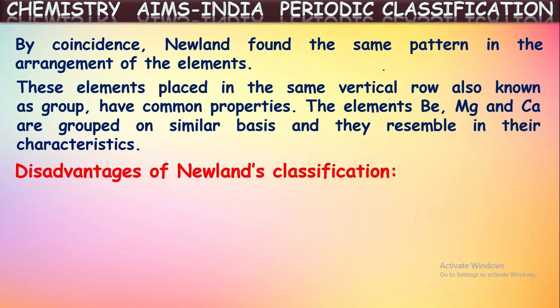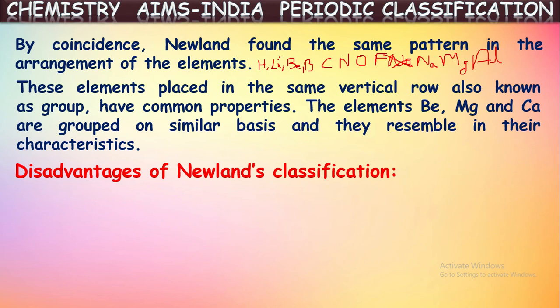Noble gases were not discovered then. So he arranged all the available elements at the time in the increasing order of their atomic masses. For example, first he has written hydrogen, then lithium, because noble gases were not known at the time. Lithium, beryllium, next boron, carbon, nitrogen, oxygen, fluorine. Neon was not known at the time. So after fluorine, sodium, magnesium, then aluminium, and so on.